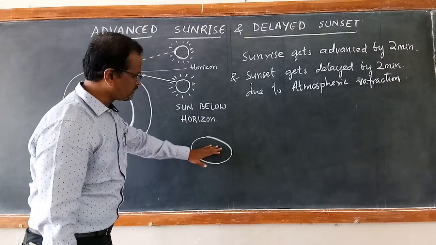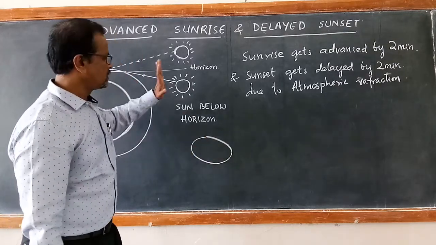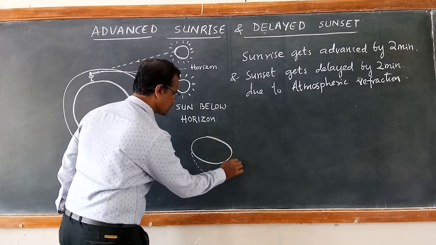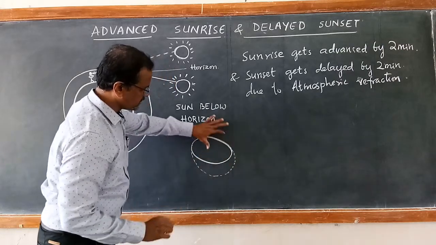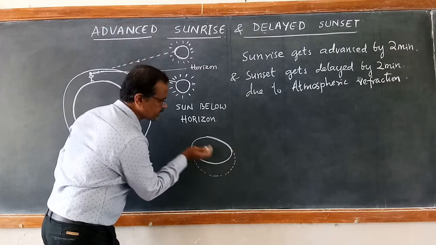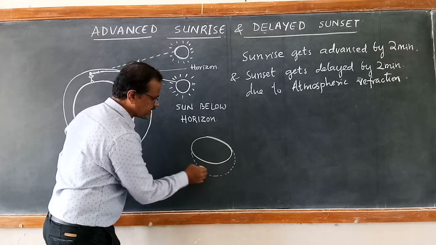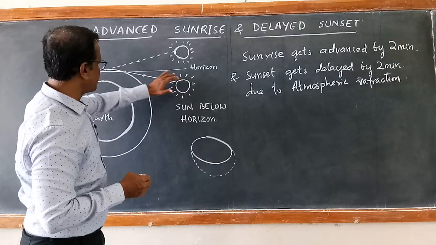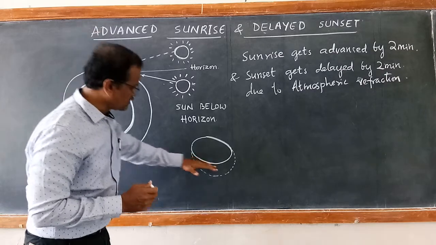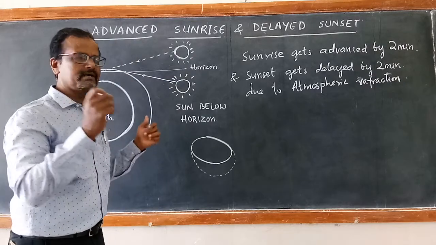The reason for the flattening of the sun just before the sunset is also atmospheric refraction. Actually, the sun has a perfectly spherical, perfectly circular shape. The bottom part of the sun will be seen at the top. How is that? The bottom part of the sun is still sending rays of light. These rays of light, after entering the atmosphere, again undergo refraction. Still, the bottom part of the sun is seen just above the horizon because of the bending of rays of light